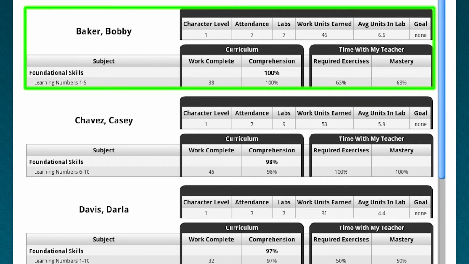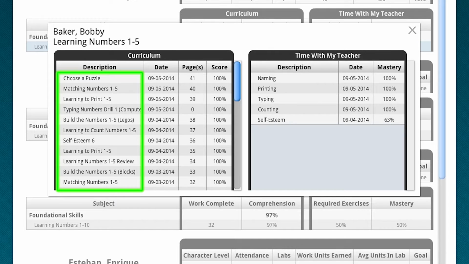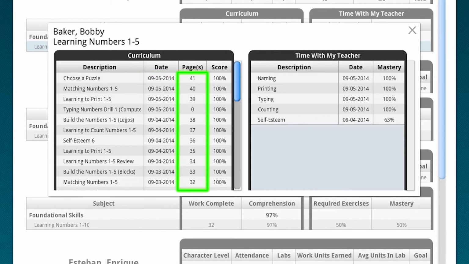Now I want you to notice that we have gone to the next level in the curriculum sequence, which would be foundational skills in the first book, learning numbers 1 to 5. So when that is clicked on, again, the description of every lesson is shown, the date the student completed it, the page number, and the mastery level.